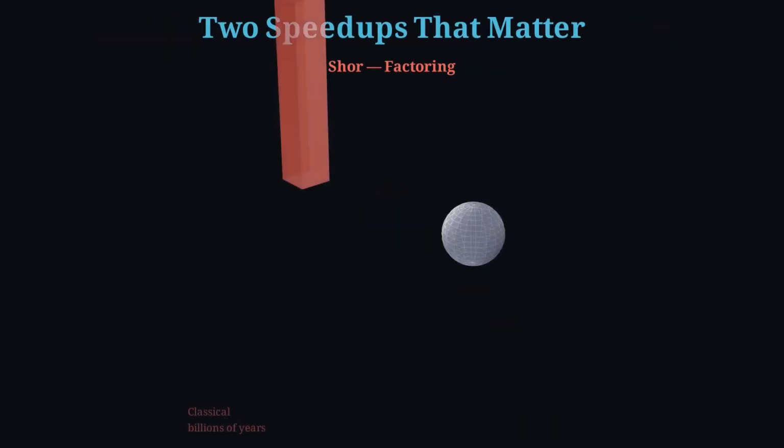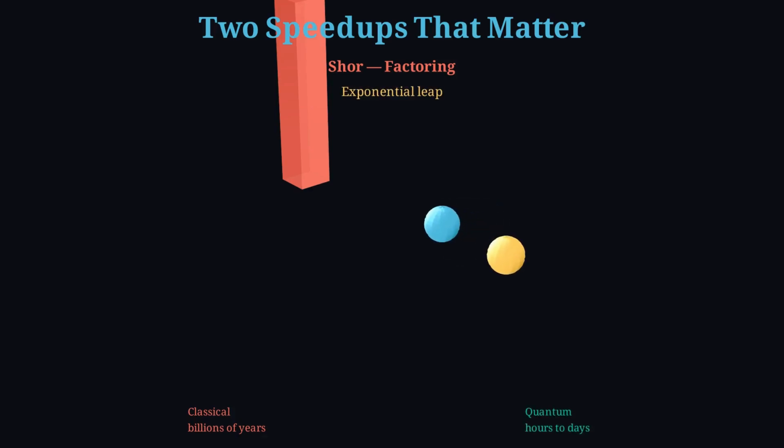Shor's algorithm is the dramatic case. Factoring a real RSA key: classical estimates in the billions of years, quantum estimates in hours to days. That is an exponential leap, and it is why post-quantum cryptography is urgent.